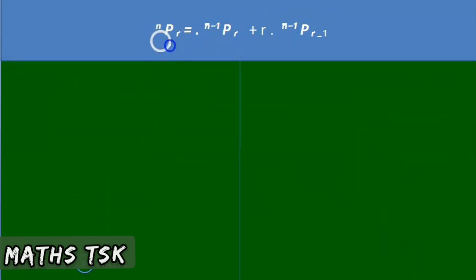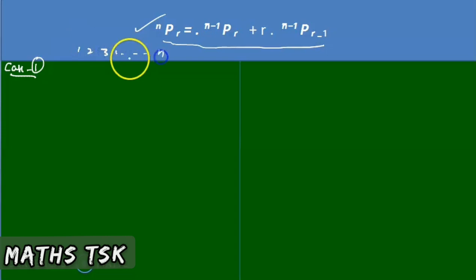This is a theoretical proof for this. We have to understand this in order to do the problems that are given in JEE Mains and Advanced. Case one: think that there are n persons. 1, 2, 3, 4, and so on, n persons are there.